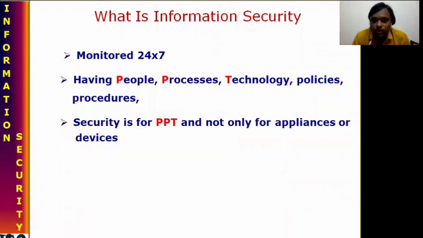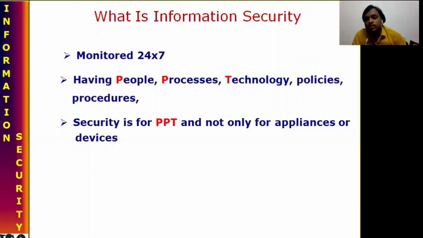And so what needs to be done? We have to monitor our information 24/7. We don't know when the hacker is going to hack our data, at what time. We never expect it. That's why we have to monitor our confidential data 24/7. And to whom we have to provide security, it will be given as PPT. What does it mean? P for people, the next P for process, and T for technology.